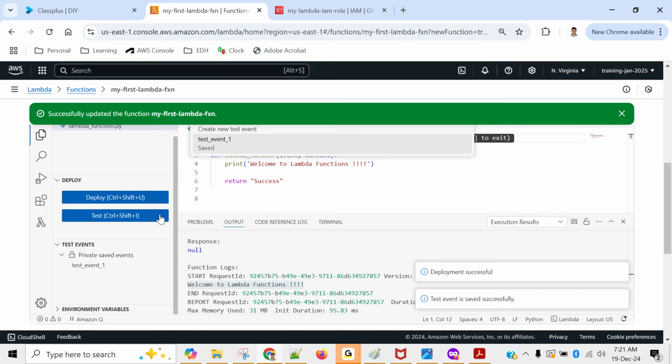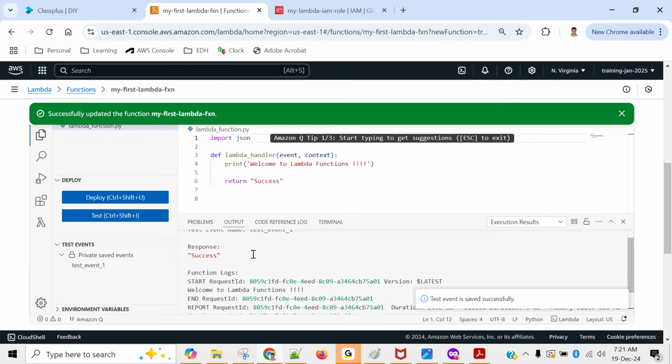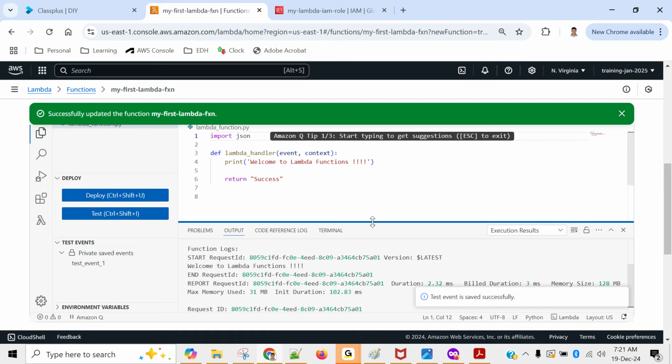Click on test. Okay, I have to select the test event. You see this response this time is success, because I'm returning from the function. And welcome to Lambda function, and that's all. Okay, so we are done with very basic setup of Lambda.